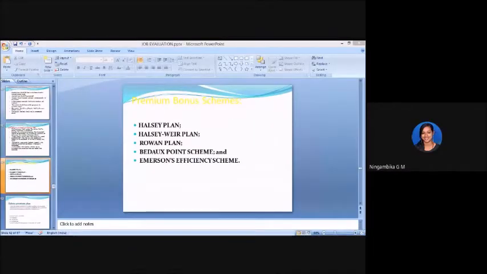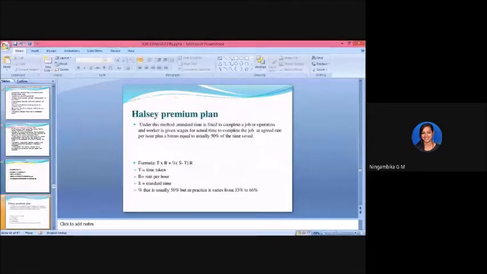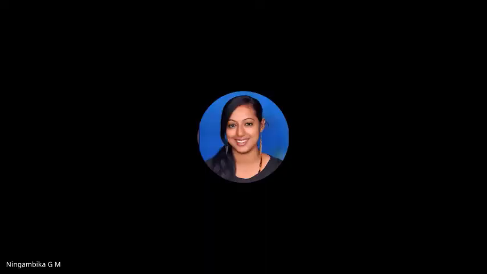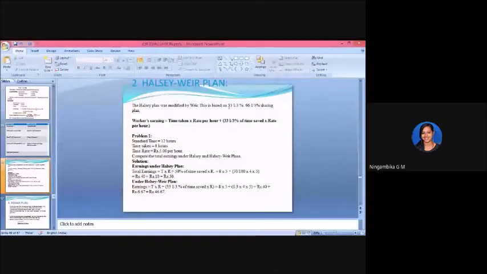It is the Halsey-Weir plan. So let us understand what it says. This plan was again identified by Weir. It is based on 33 1/3% to 66 2/3% sharing. Yes, the same plan, they made some more changes.